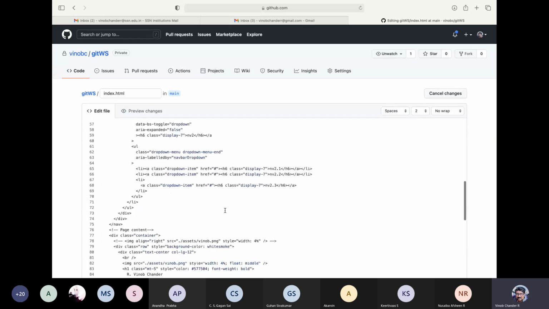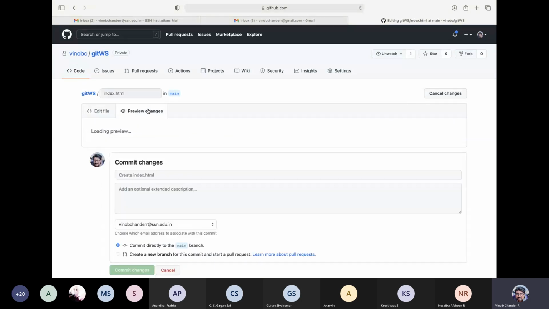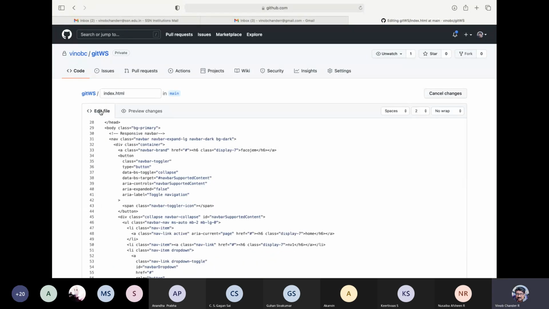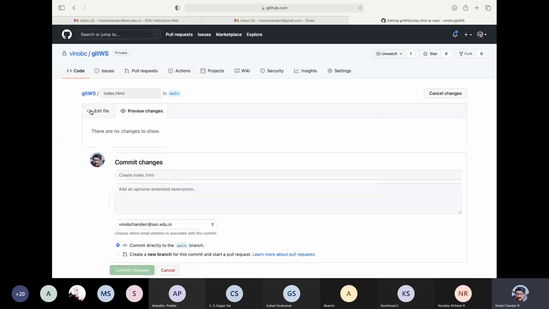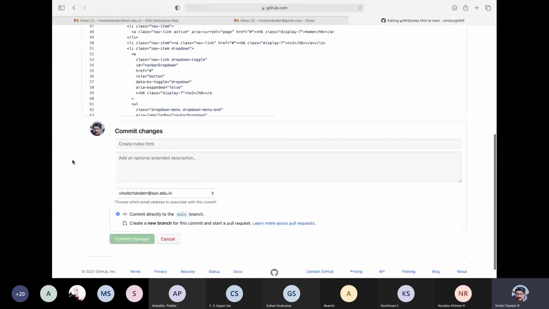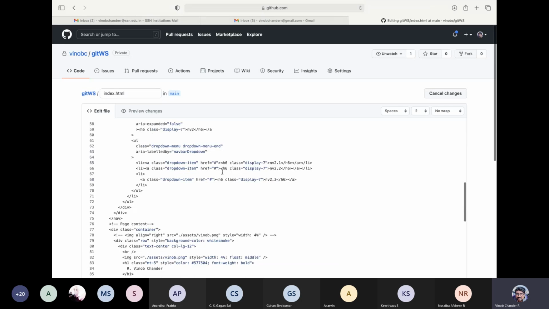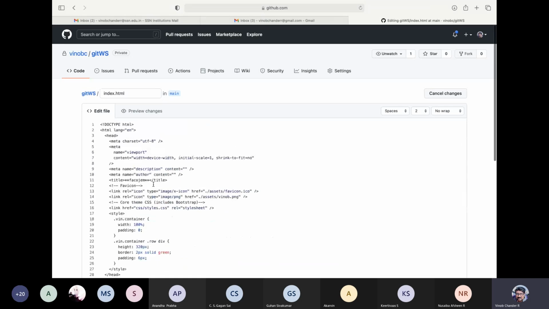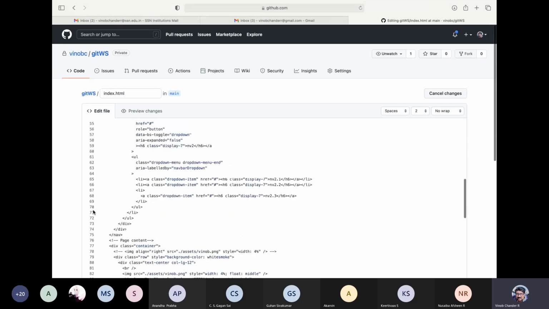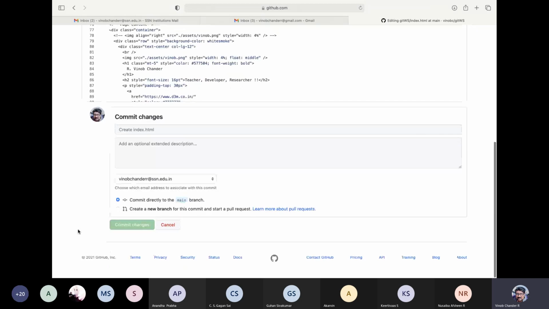Edit the changes or edit a particular file, right? Preview changes. If there are any particular changes, those changes will appear here, right? And once you are done, you can commit, right? So you can commit directly from here, right? Or also do a pull request. Okay, so we are not doing any change now, but this is how you can edit and commit. Okay, so you can do a commit directly here through GitHub also.